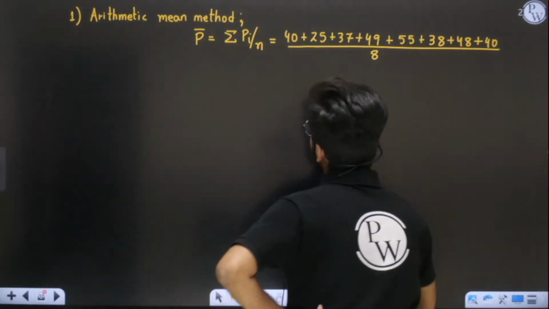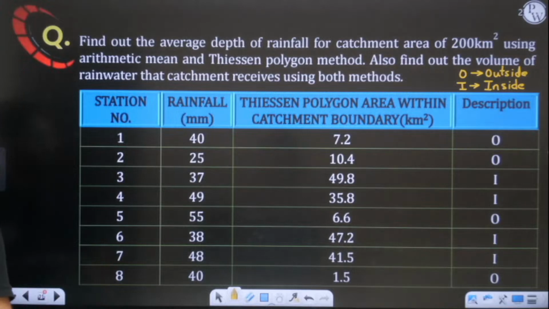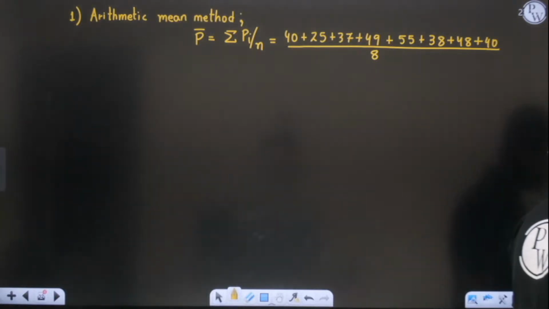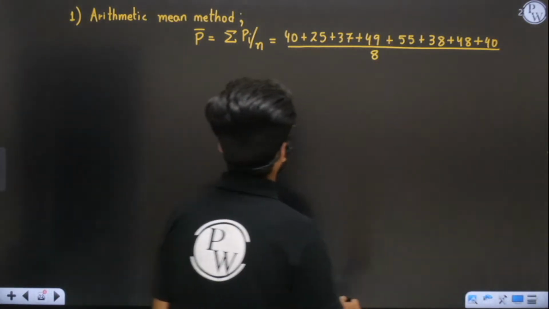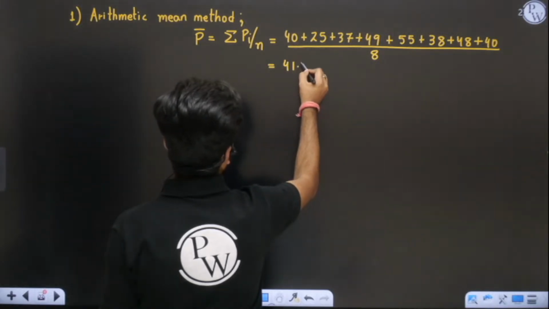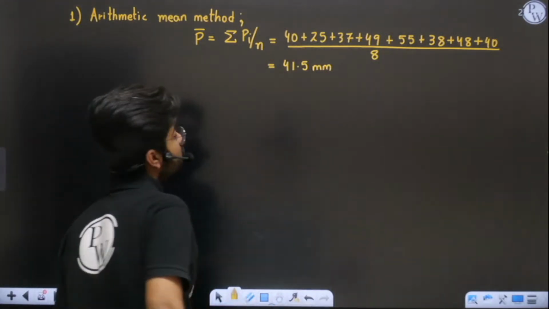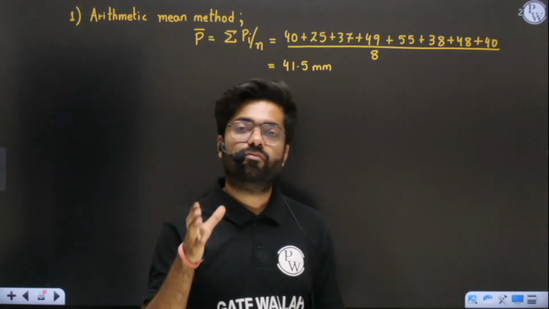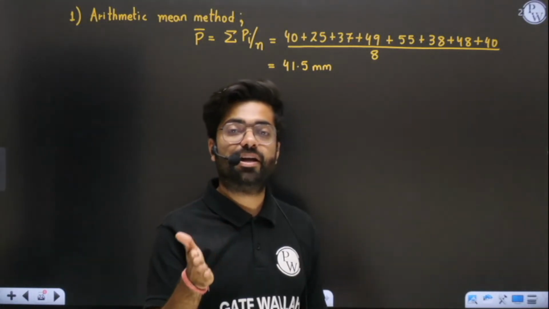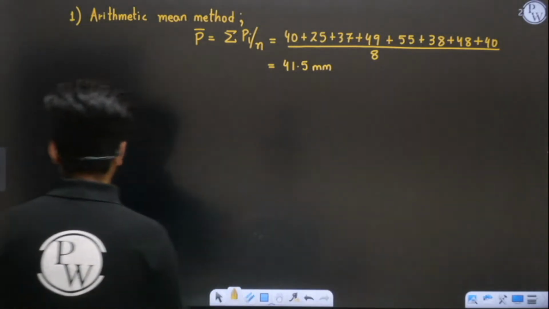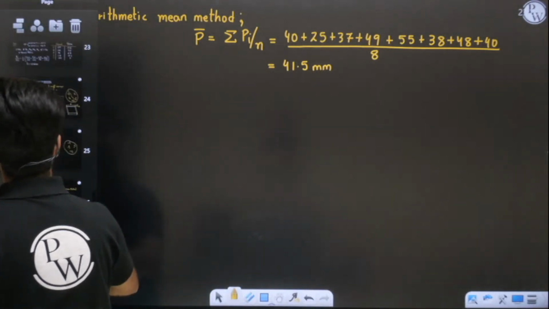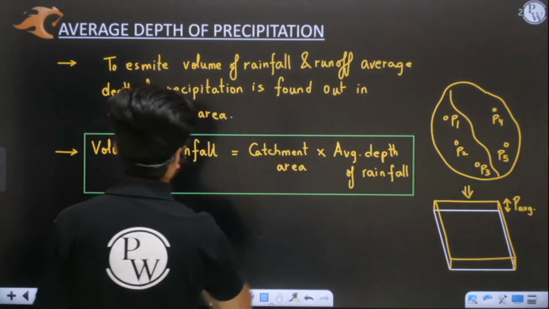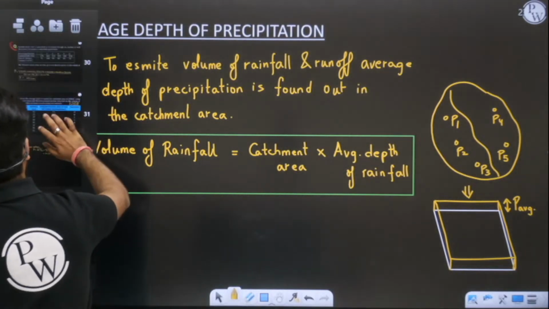Tell me how much we are getting here. How much is the average depth of precipitation here? Okay, Kiran is saying 41.5 by the arithmetic method. Great, Kiran. 41.5 mm is your average depth. Now, Kiran, also tell me what is the volume of rainfall, because initially I told you that to find the volume of rainfall, you multiply the average depth by the catchment area. Yes or no, Kiran?